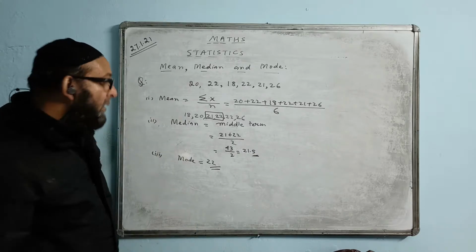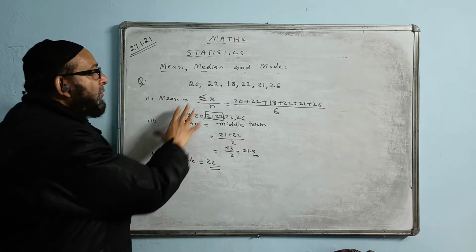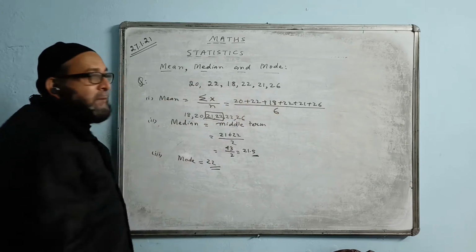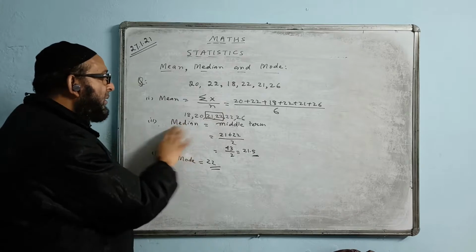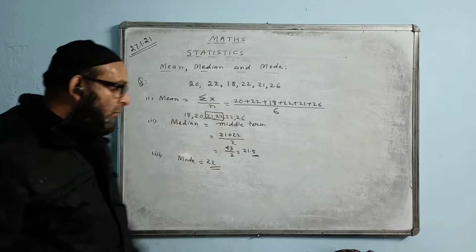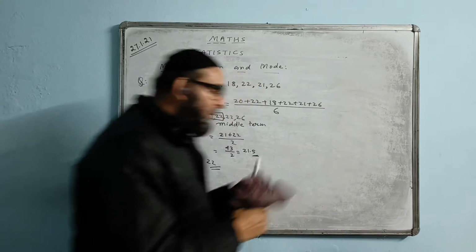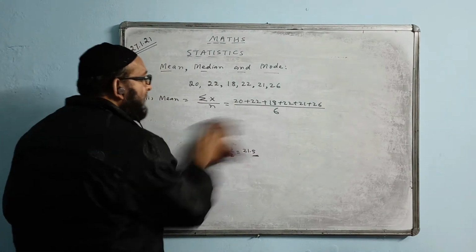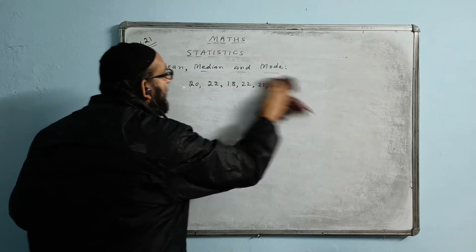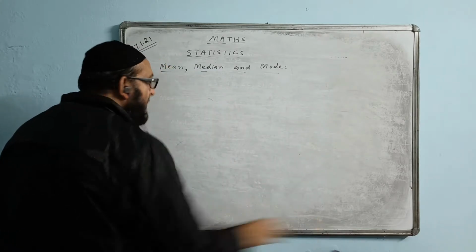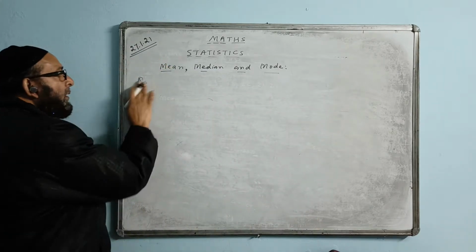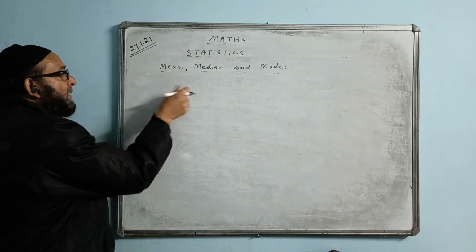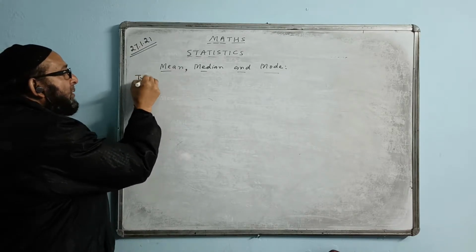Hope you understood it. This is the case when we have ungrouped data. For ungrouped data we find the mean like this, median like this, and mode like this. Hope you got the idea. Just learn the basics. Then we have questions in the book. You can practice them, and if you get stuck, then you can ask me. First, you learn the basics. Now this was type 1, type 2 we have like this.